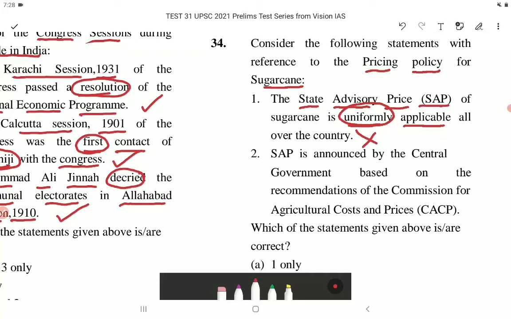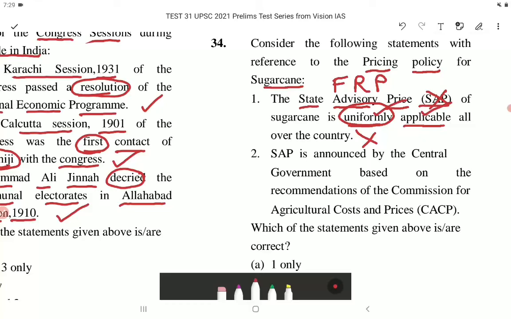The Fair and Remunerative Price, that is FRP, of sugarcane determined under Sugarcane Control Order 1966, will be uniformly applicable all over the country. So it is not SAP, but it is FRP.